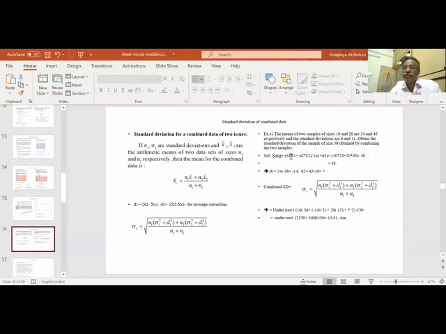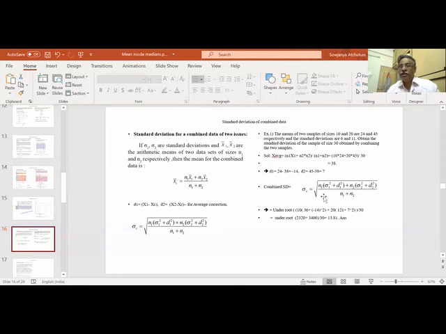So we know x average is n1 into x1 plus n2 into x2 by sigma n. So 10 into 24 plus 20 into 45 divided by 30, so around 38. Now what is d1? d1 is 24 minus 38, which is minus 14. What is d2? It is 45 minus 38, which is 7. It does not matter whether it is minus or plus because it is going to be squared. Once we square, minus also becomes plus. So we are only observing how much it varies from the center.